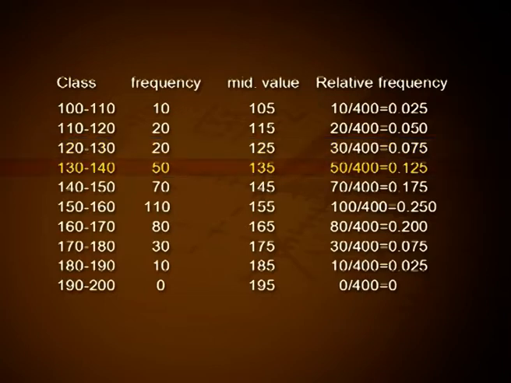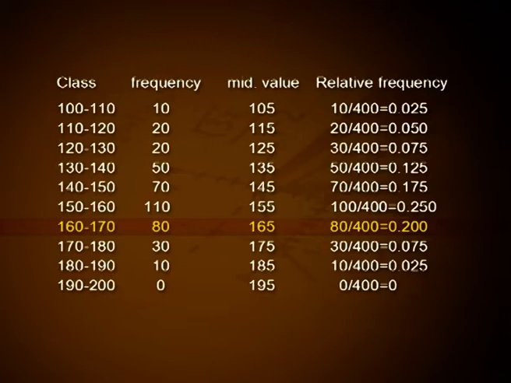130 to 140, 50, mid value 135, relative frequency 50 divided by 400, that is equal to 0.125. The next class 140 to 150, frequency 70, mid value 145, relative frequency 70 divided by 400, that is equal to 0.175. The class 150 to 160, frequency 100, mid value 155, relative frequency 100 divided by 400, that is equal to 0.25. The class 160 to 170, frequency 80, mid value 165, relative frequency 80 divided by 400, that is equal to 0.20.